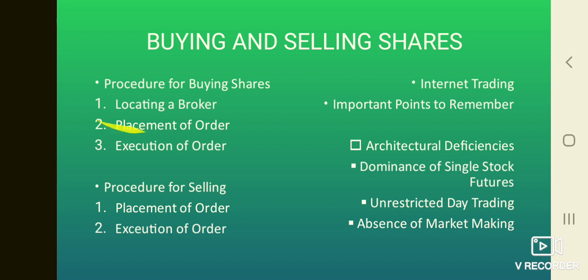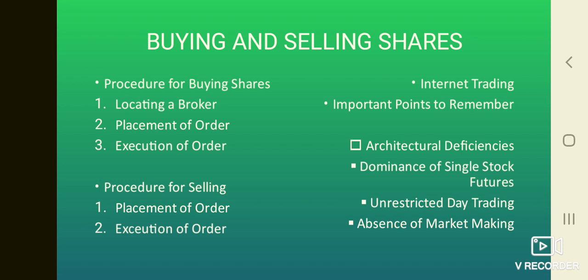Now we will discuss about placement of order. After locating a suitable broker, place your order to buy. Your order should clearly specify the name of the company and the type of securities: equity shares, preference shares, or debentures. Note that all transactions through a stock exchange are now settled through the depositories. So you must have a demat account with an authorized depository before you place an order. You can place a limit order or a market order.